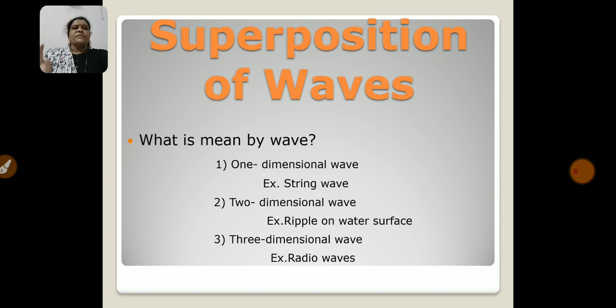The disturbance slowly spreads and distant particles get disturbed from their position of rest. The third type is the three dimensional wave. A wave disturbance which originates from a source and spreads in all directions in space is called a three dimensional wave. For example, radio waves.